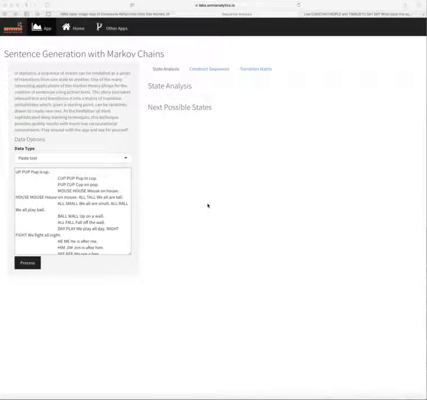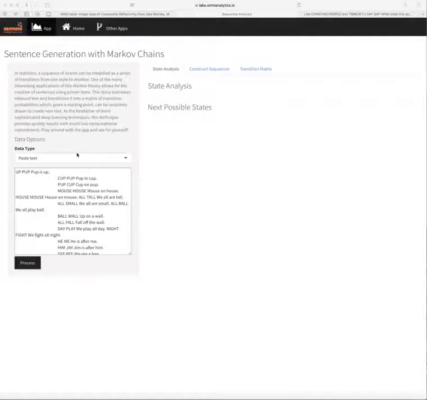One thing in statistics we know is that sequences of events can often be modeled as states and state transitions. And this allows us to see what are the next probable states that we might transition to, given the current state we're in. And this app is a fun take on that idea, where we start with some sort of primer text and then use the transitions between words to create our own sentences and generate sentences.